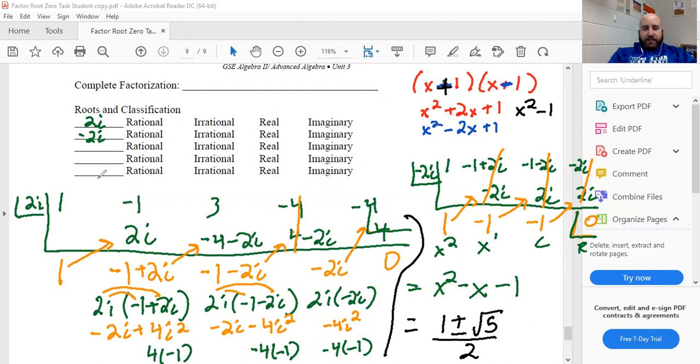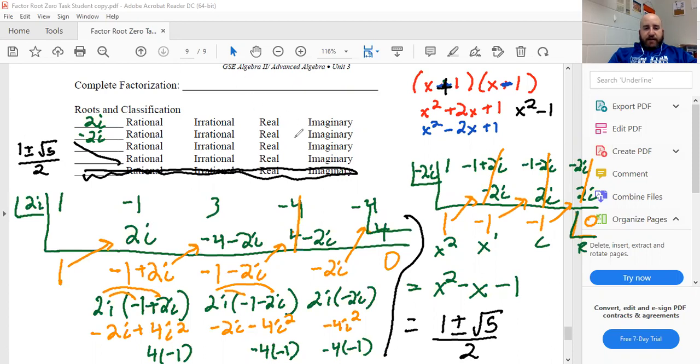So the first thing I should have mentioned when we came down here before we even started this was a typo from the state when they posted the packet. There's only supposed to be 4 roots because it's x to the 4th. They have 5 spots though. So you can cross out this last one. These last 2 spots, kind of put a slash through them like we did on 6D. We'll write 1 plus or minus square root of 5 over 2 to the side. Those are my last 2 roots.